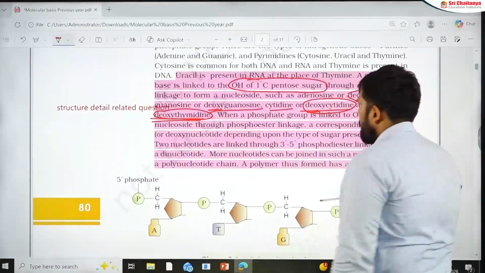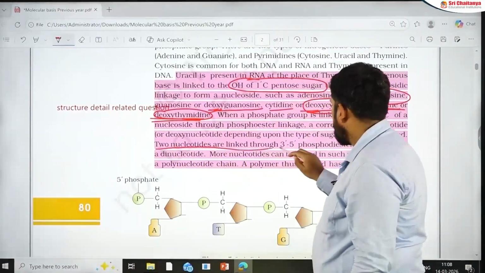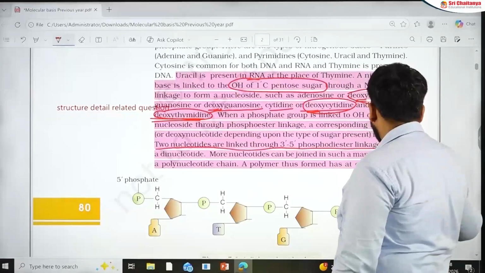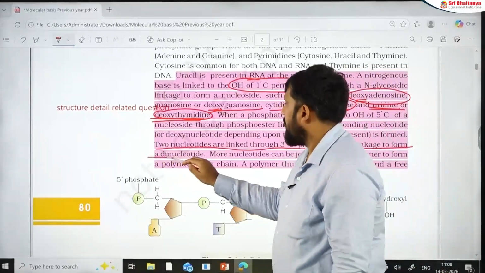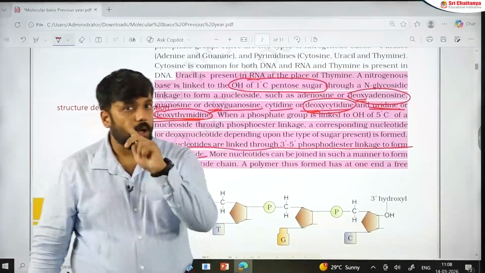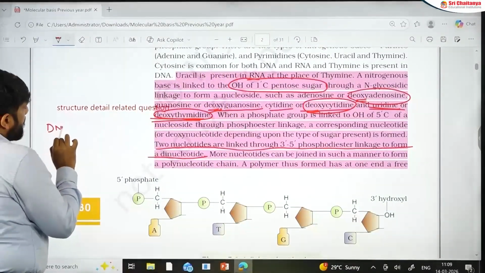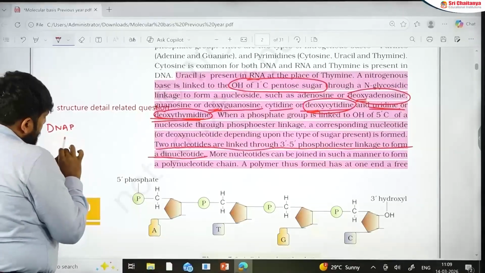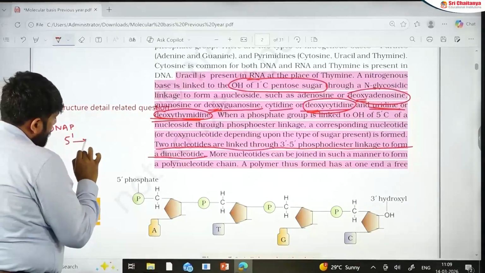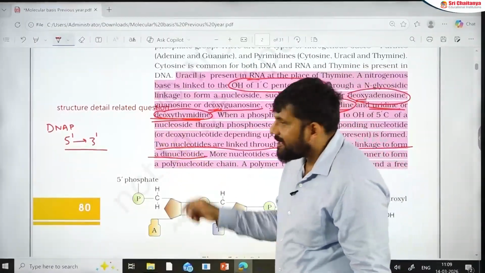Now there is a trick question here, let's see. Two nucleotides are linked through a 3' to 5' phosphodiester linkage to form the dinucleotide. This is a very, very important question. How is it important? We have done that DNA polymerase synthesizes in the 5' to 3' direction. Now, this is the question. See, the reason is given here.